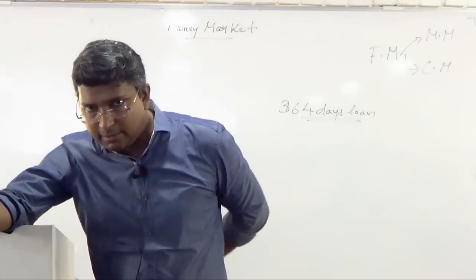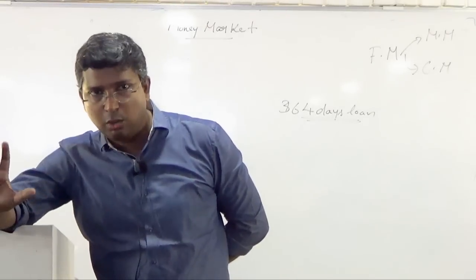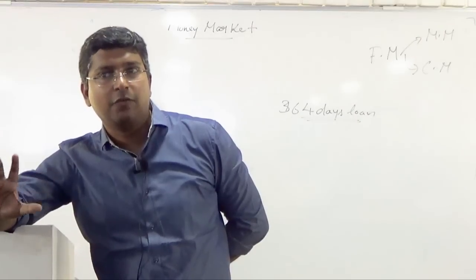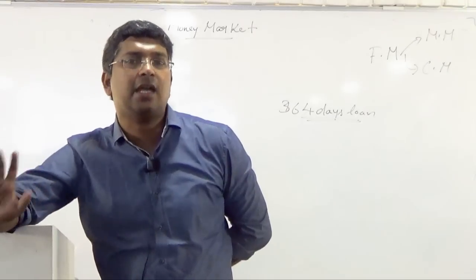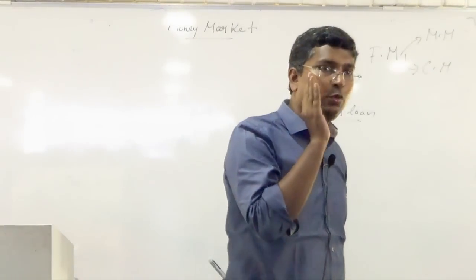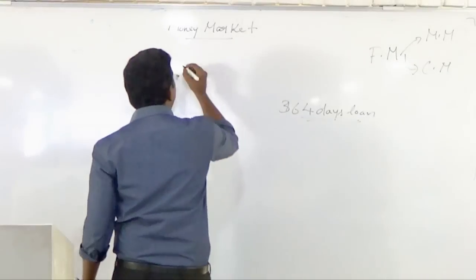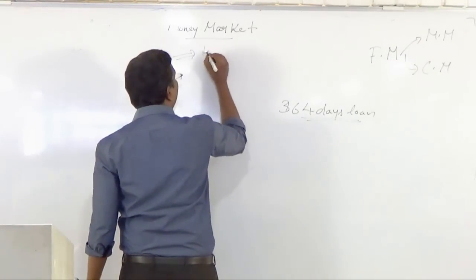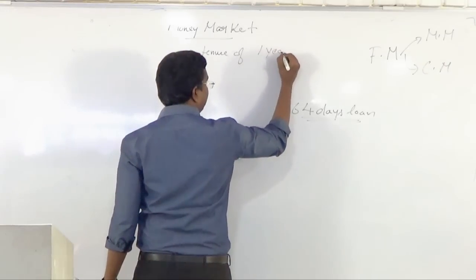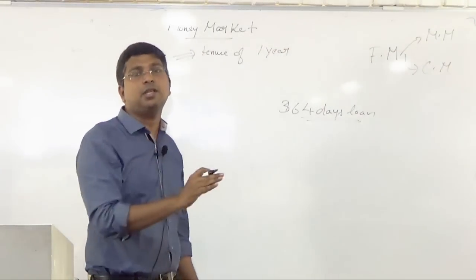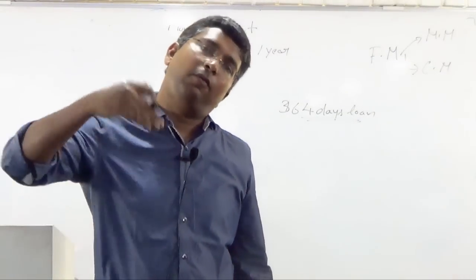So normally in money market, the tenure for the tradable financial instrument is less than 1 year. It's very simple. A money market instrument will have a tenure of 1 year or less. And for capital market, very simple, 1 year and above.